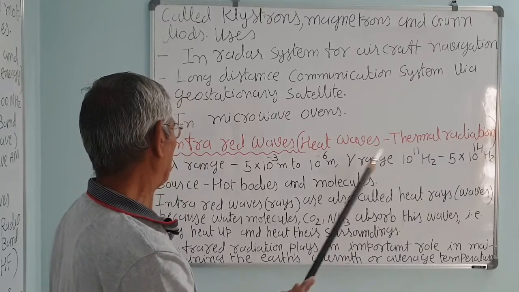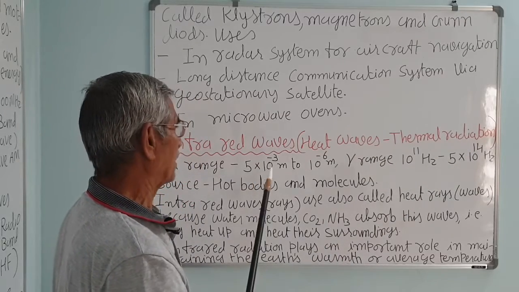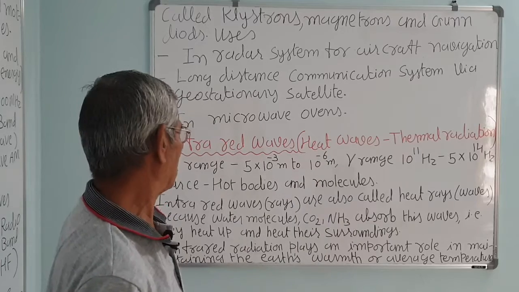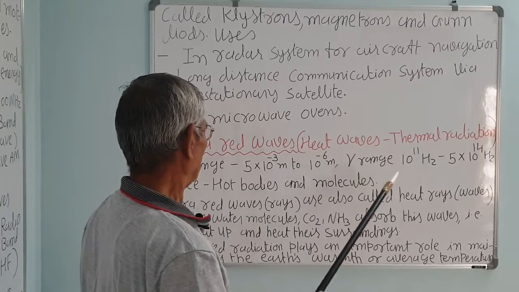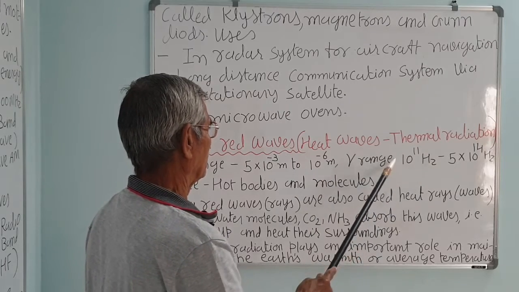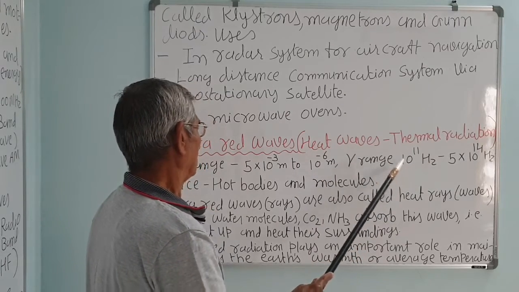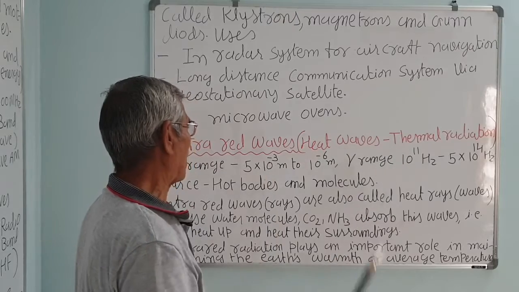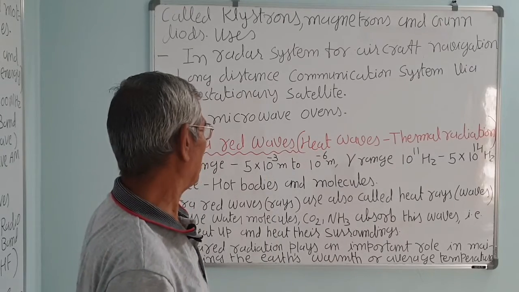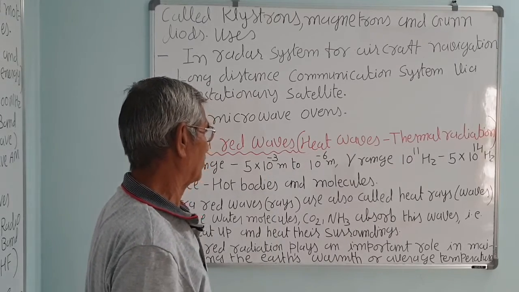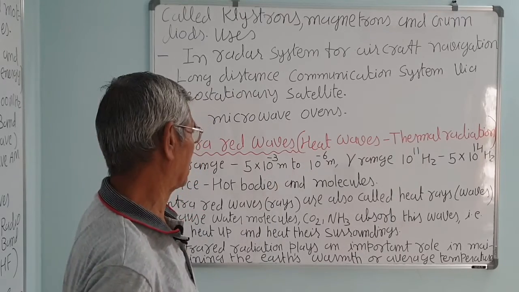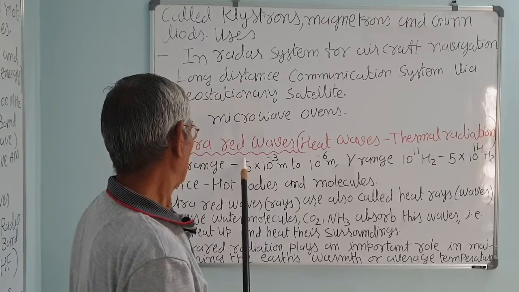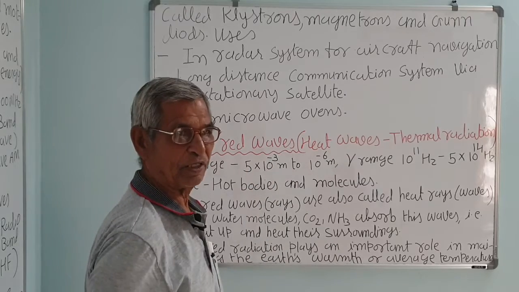If you multiply these, 5 into 10 raised to minus 3 into 10 raised to 11 hertz, that is minus 3 and 11, the power you will get is 10 raised to 8 meter per second. That is, frequency, vibrations per second, into meter, gives meter per second, approximately 5 into 10 raised to 8.